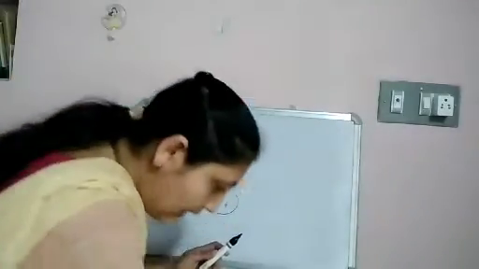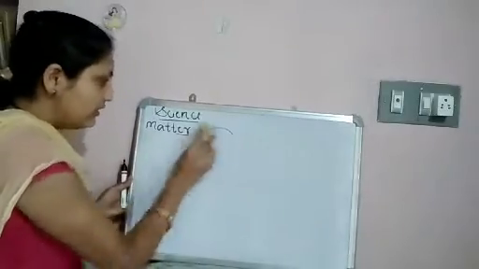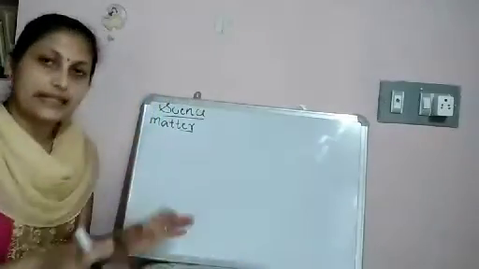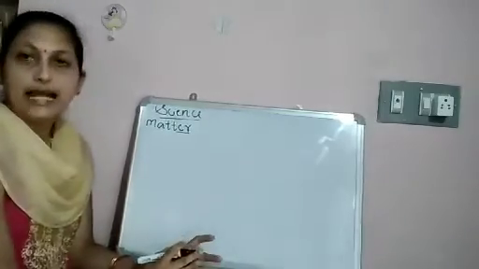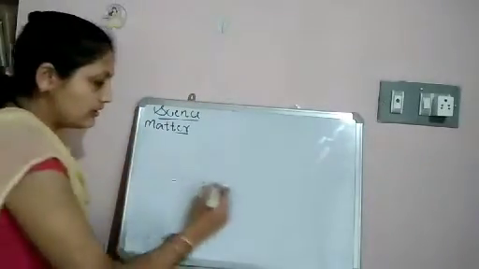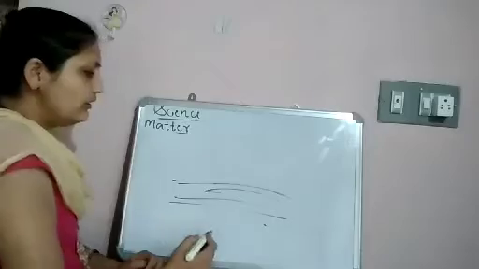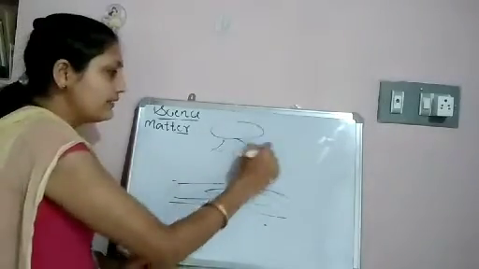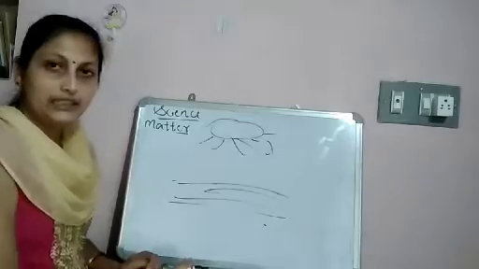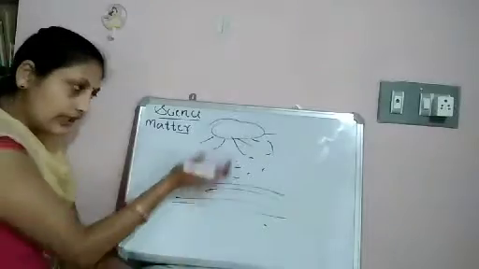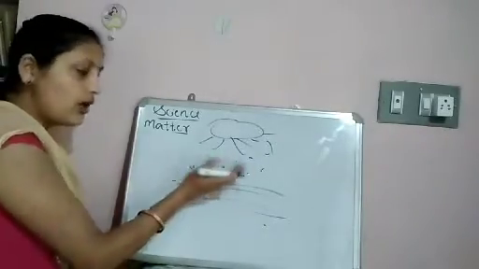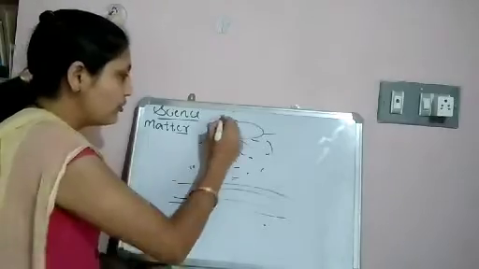Clear? The same thing happens in nature. The sun's heat heats up the land. So this is the land. When sunlight falls on the land, the air above the land heats up. As the hot air is lighter, it moves upward.